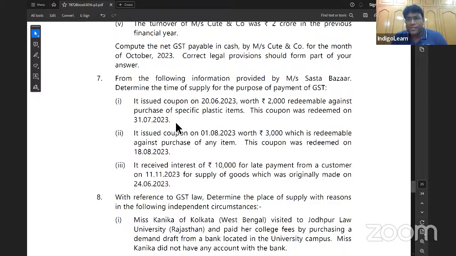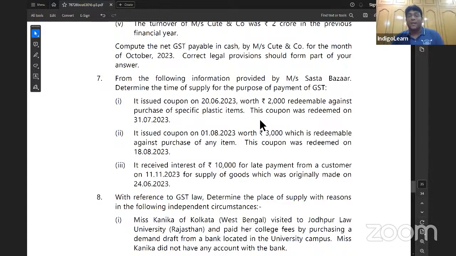And in case of vouchers, time of supply is determined by applying section 12(4), which says that if supply is identifiable, time of supply will be date of issue of voucher. And if supply is not identifiable, time of supply will be date of redemption of voucher. In this particular case, that voucher is redeemable against purchase of specific plastic items. That means supply is identifiable.